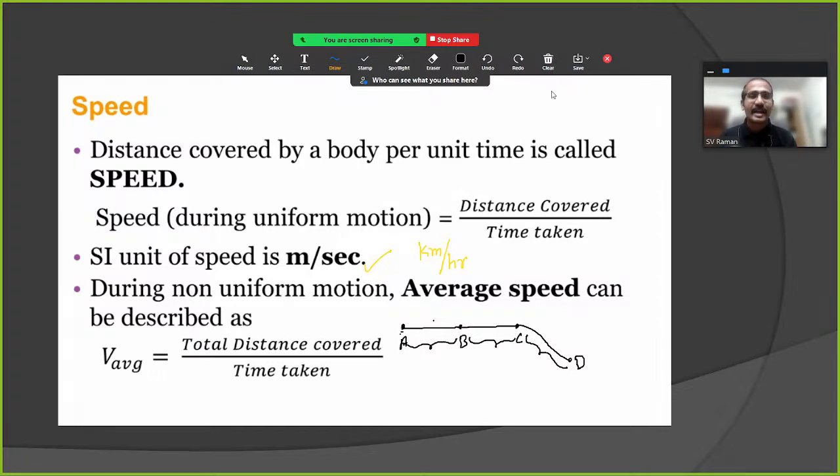So another way, average speed is nothing but speed. But sometimes in the classroom, if I ask a student, from house to school you are reaching, what is your speed? They will be a little confused. Sir, maybe I came by scooty, my father dropped me, approximately 40 to 50.